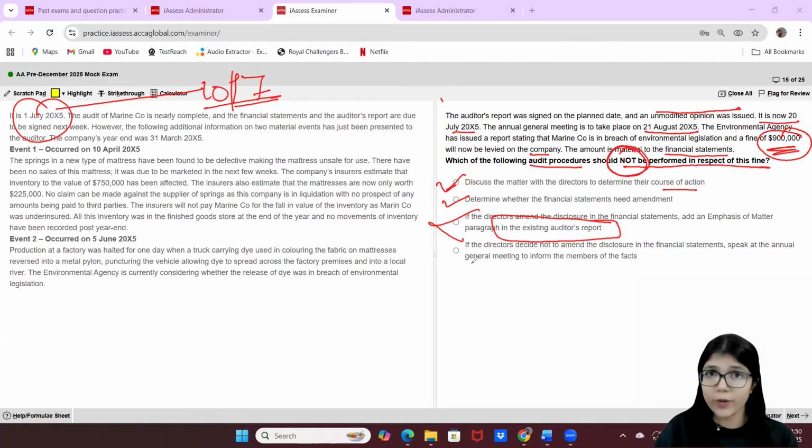If they're not going to do so, the auditor has the responsibility and accountability to go to the AGM, which is going to take place on 21st of August, sorry, to inform the AGM members of these facts: that the company is not amending, and that an amendment has to be there because it is material, right?